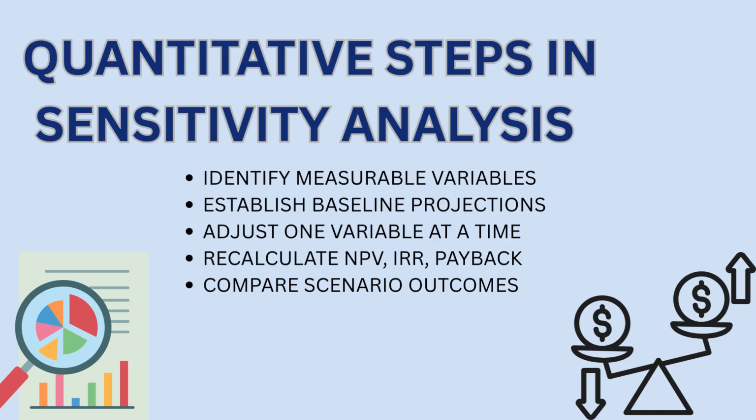Quantitative steps involve numerical data. After identifying variables such as equipment costs, rental rates, and maintenance expenses, a baseline projection is created. Each variable is then adjusted individually, often by plus or minus 10% or plus or minus 20%, to see how NPV, IRR, or payback period changes. This reveals which variables have the greatest financial impact.